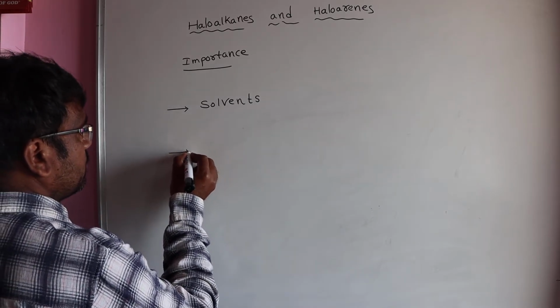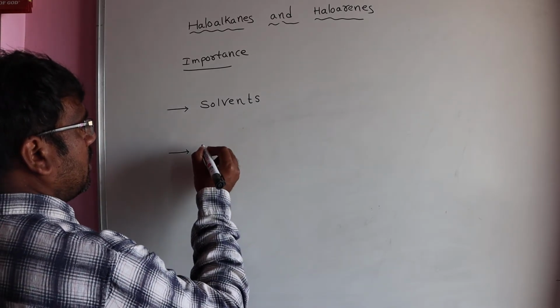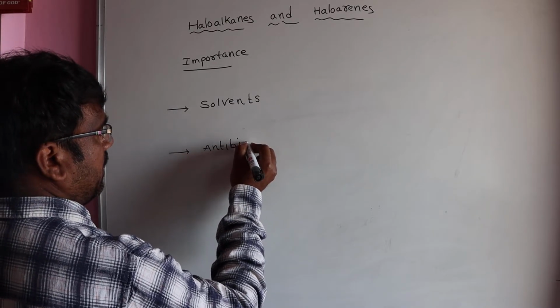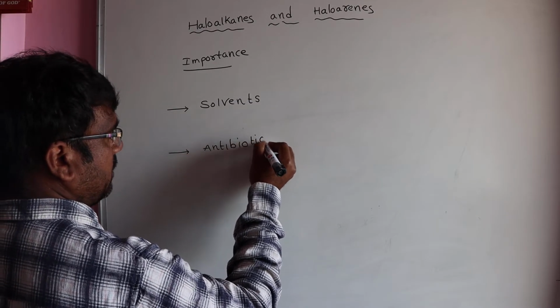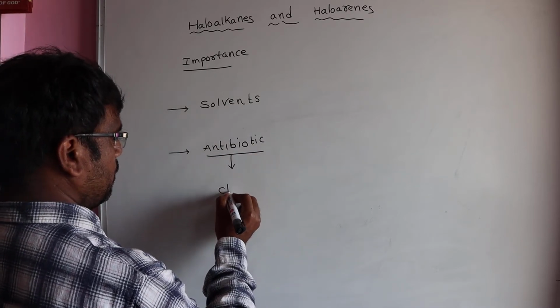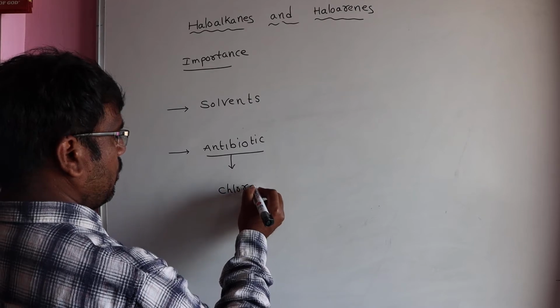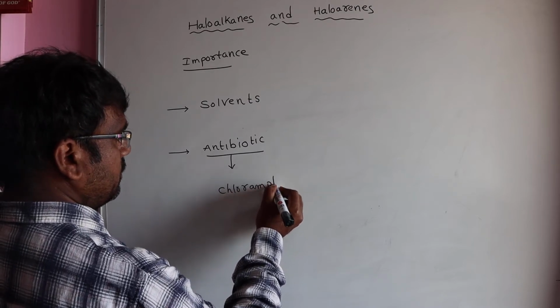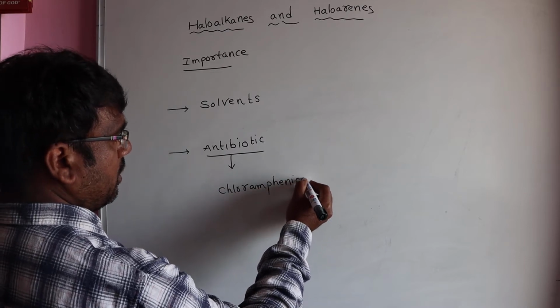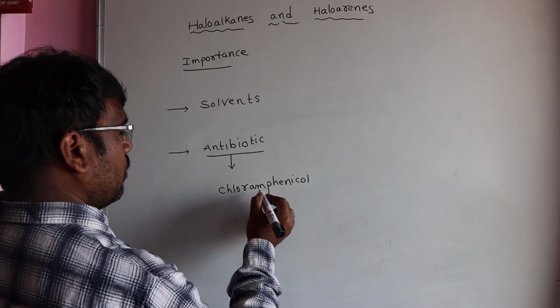Second one, an antibiotic substance. What is the name of that compound? It is chloramphenicol, a chlorinated phenol compound.